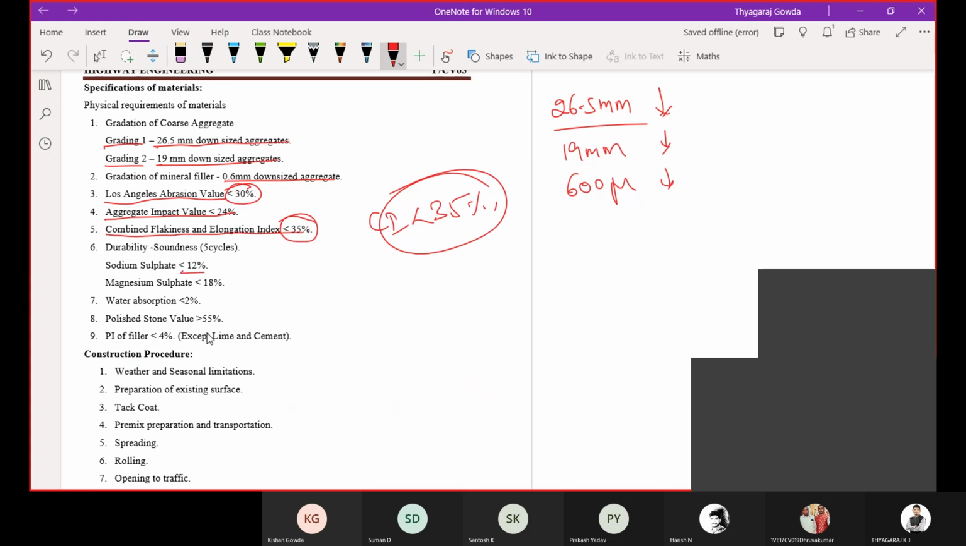Then durability, that is 12% and 18%. Water absorption here also is less than 2%. Polished stone value we are going to consider as greater than 55%. Then plasticity index of filler, except lime and cement, we are going to consider less than 4%. So the PI of filler is less than 4%.